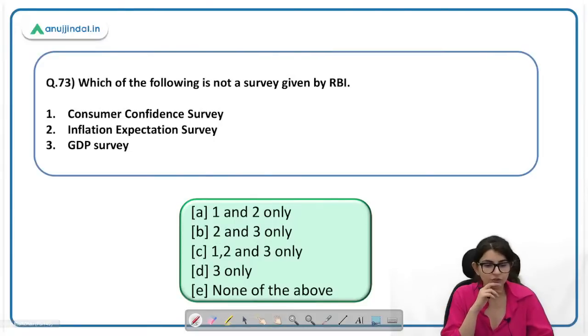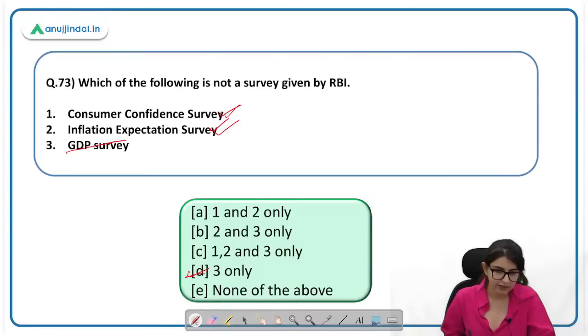Okay. Which of the following is not a survey given by RBI? RBI बहुत सारे surveys निकालता है, कौन सा RBI का नहीं है? Consumer confidence survey हमने अभी पढ़ा है। So first is correct. I mean, first is a survey released by RBI. Then inflation expectation survey, yes, released by RBI. GDP survey. Here 3 will be the right answer.